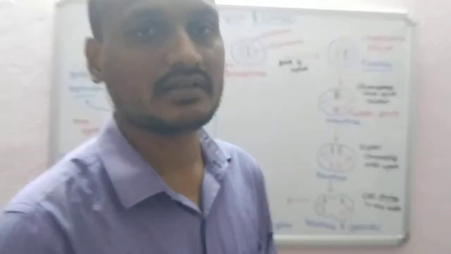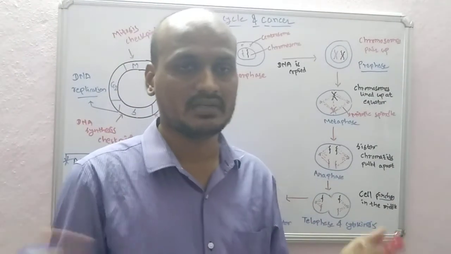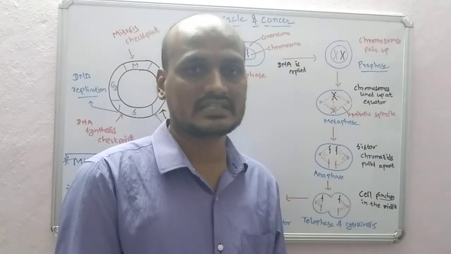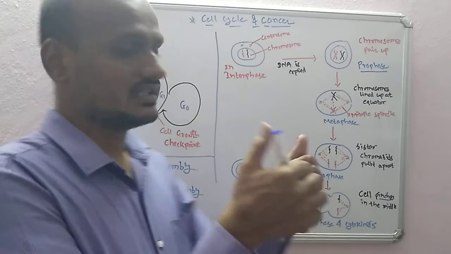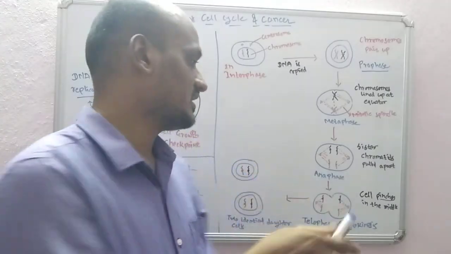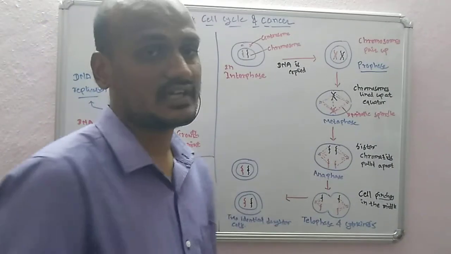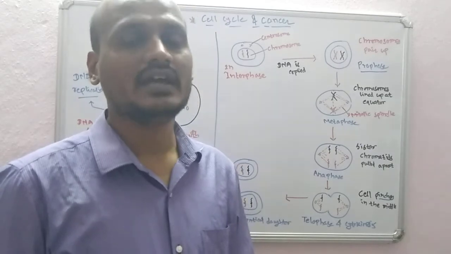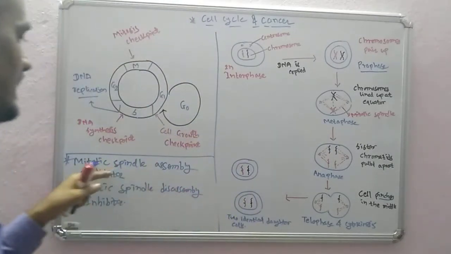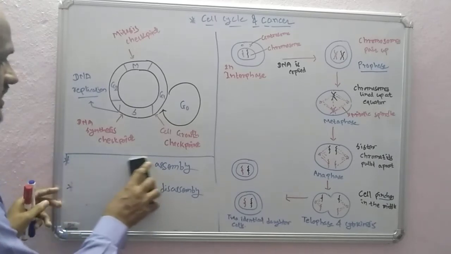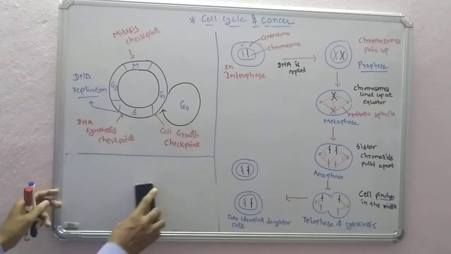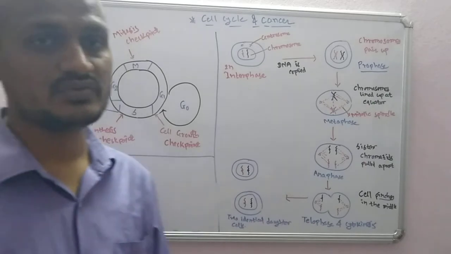Anything which forms has to get disassembled to be reused in the next cell cycle. If you don't allow it to disassemble, then the cell will get arrested in that phase. For example, it may get arrested in the anaphase stage. That way these anti-cancer drugs are designed. So this is a mitotic spindle assembly inhibitor and a disassembly inhibitor we can use.